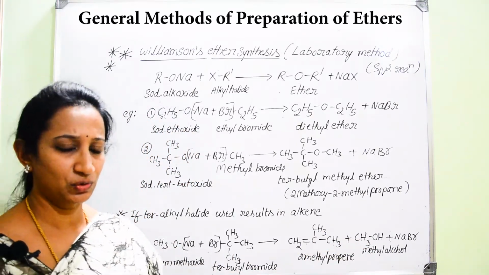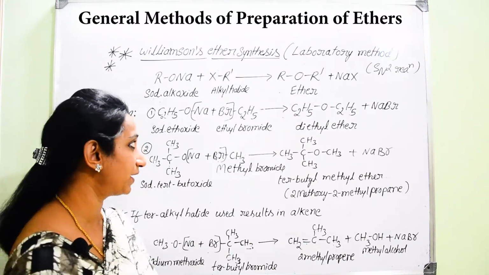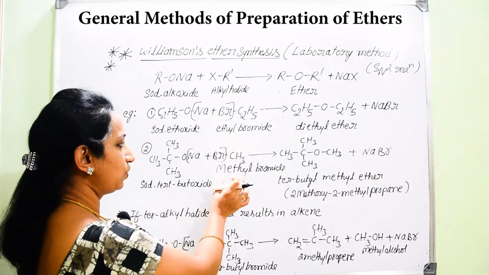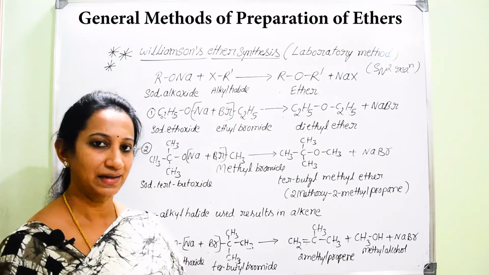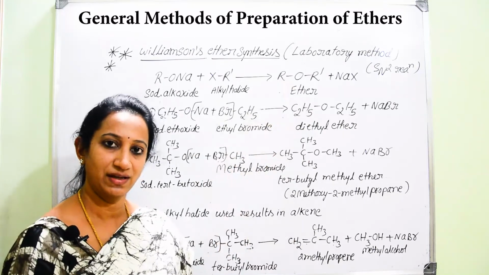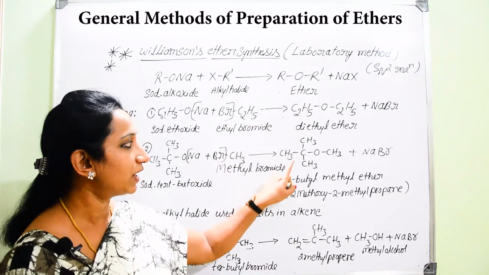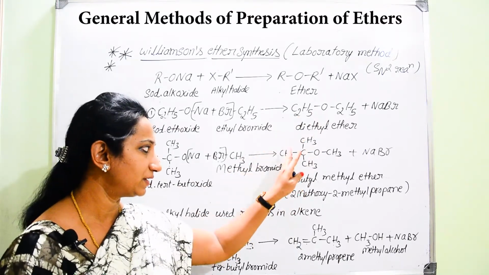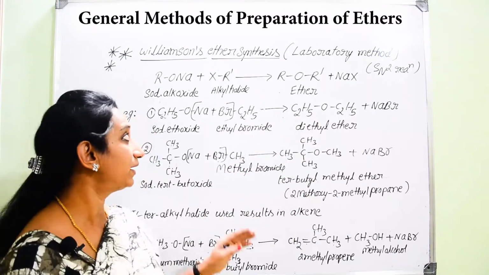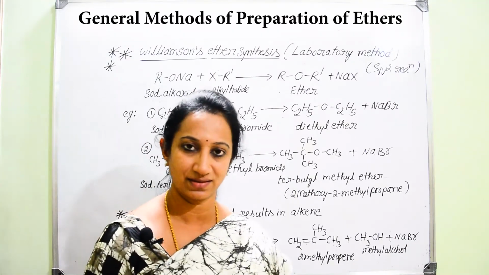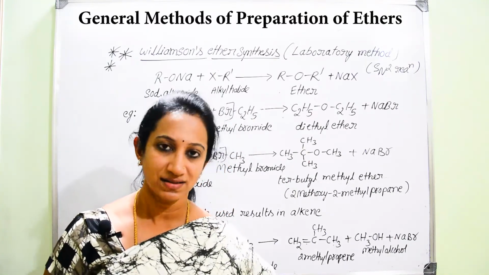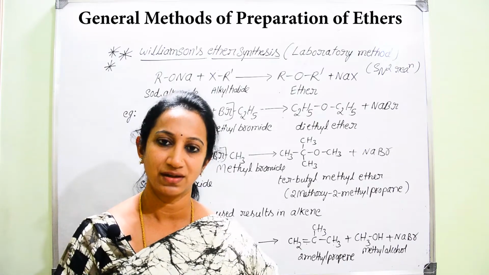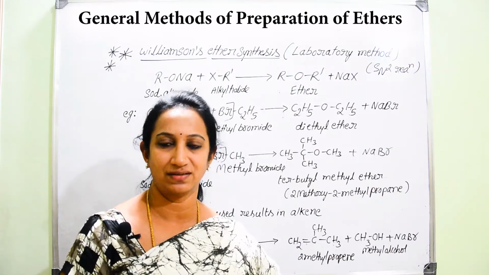That is why, the favorable condition required for this Williamson's ether synthesis is that we should go for primary alkyl halide, which favors SN2 reaction exclusively, and results in the formation of ethers. We can prepare straight chain ethers and even branched chain ethers with the help of Williamson's ether synthesis. It is one of the most important syntheses from the examination point of view. You should remember this reaction and even this condition for this reaction.